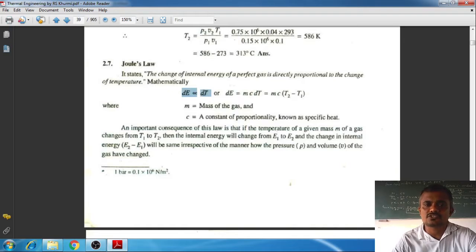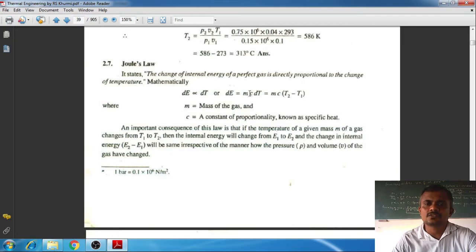So with the help of this proportionality, we can take a constant, that is C. Here, what does it state? It is dE, derivative of energy, equals m into C into dT, where m is mass of a gas. Mass of a gas means 1 kg, 2 kg, any number of kgs, and C is a constant of proportionality. We are taking this C as a specific heat. In the last chapter, I told you about specific heat at constant pressure and specific heat at constant volume. So later we will discuss again.